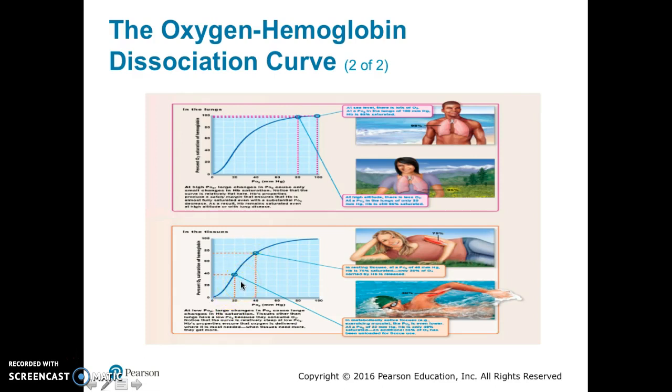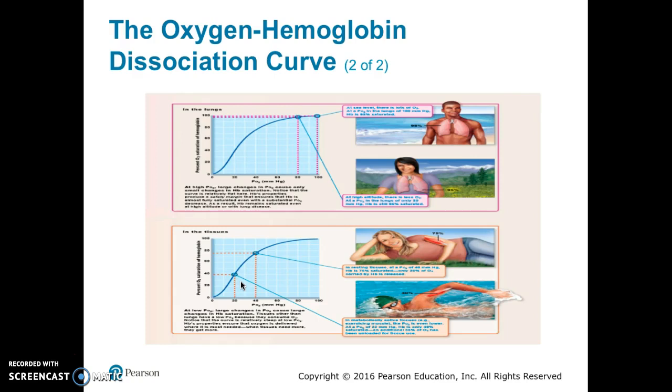In resting tissue, the PO2 is 40 millimeters of mercury and the hemoglobin is 75% saturated. In metabolically active tissues, like exercising tissues, the PO2 is even lower at 20 millimeters of mercury. Its hemoglobin is only 40% saturated, a drop of almost 35% saturation.